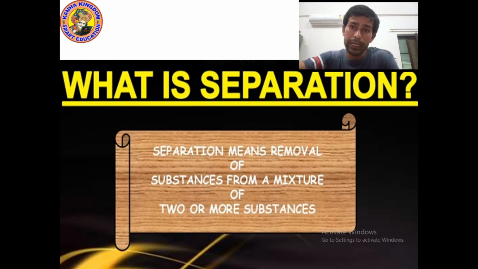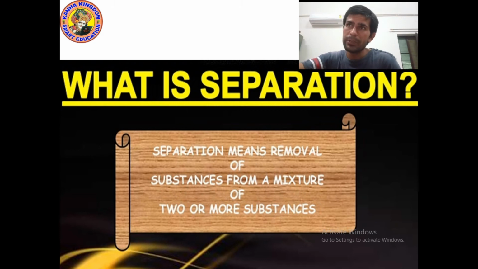So you know the meaning of separation. Separation means removing substances, or you can say removing materials, from a mixture. If you cannot learn the definition you can see on the screen, separation means removal of substances from a mixture of two or more substances, you can simply learn removing of materials from a mixture.